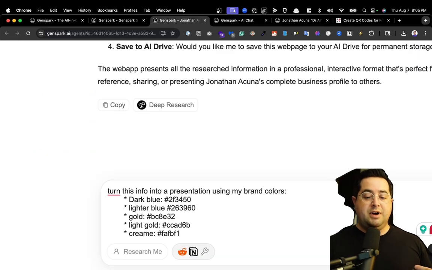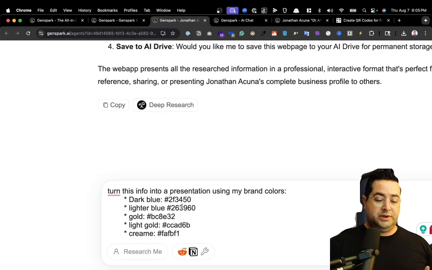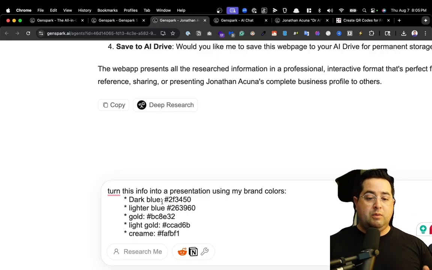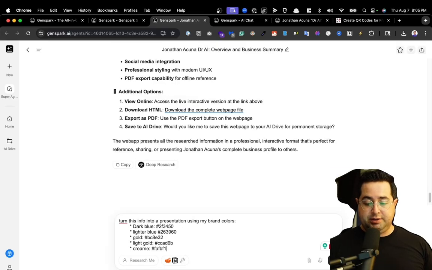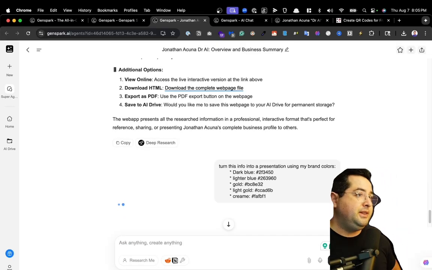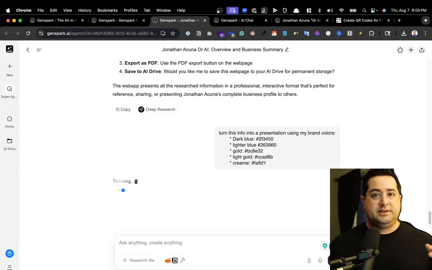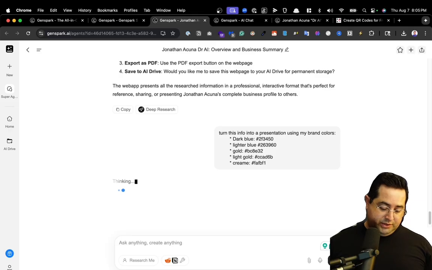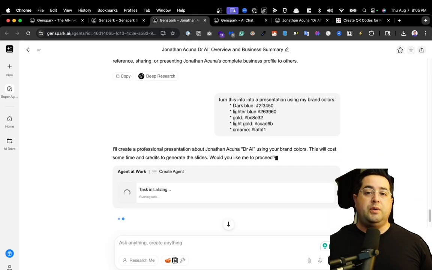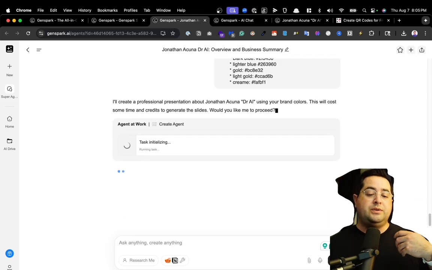Now I'm back in the same conversation with Genspark, and I'm going to say, hey, now that you did all that research, turn this info into a presentation, but I want you to make sure that you use my brand colors. And these are the hex codes for my brand colors. So we're going to go ahead and submit that, which is super dope. And now Genspark is going to continue in the same conversation. That's why I recommend you keep the same conversations going, because then you can continue to go deeper.